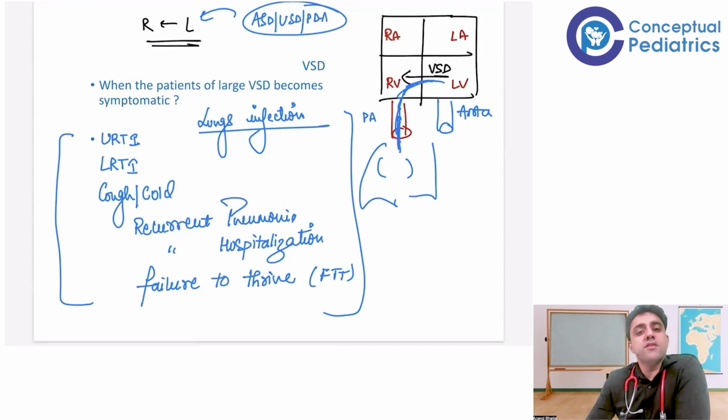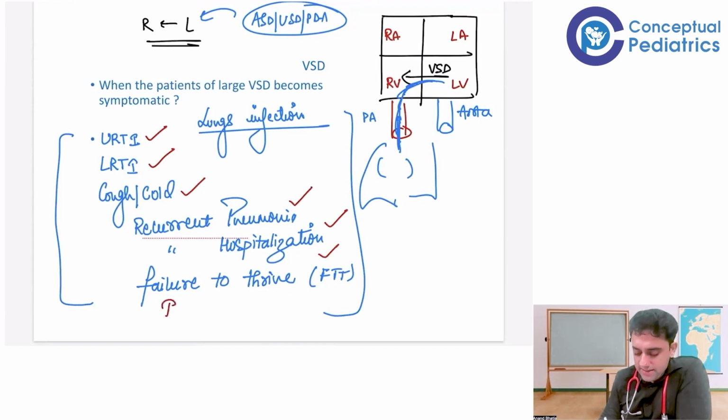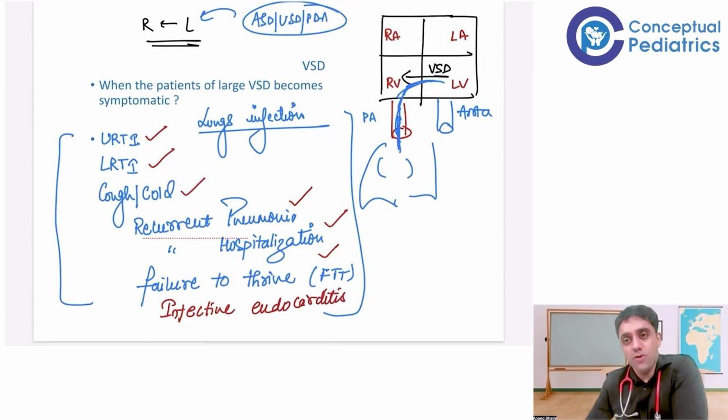All these three patients will have these clinical features, that is URTI, LRTI, repeated cough and cold, recurrent pneumonia, recurrent hospitalization. And in the end, because of recurrent hospitalization, the baby is not gaining weight and height, and that is known as failure to thrive. And last but not the least, as we spoke about just now, the patient can later develop infective endocarditis.